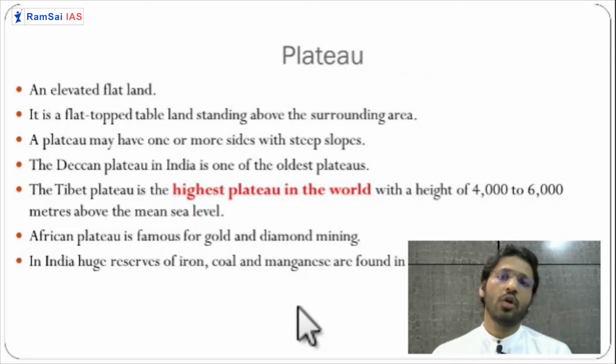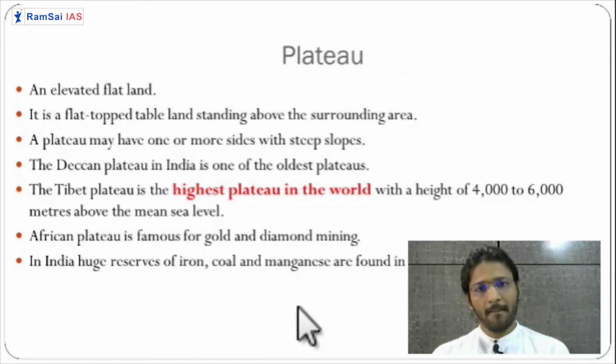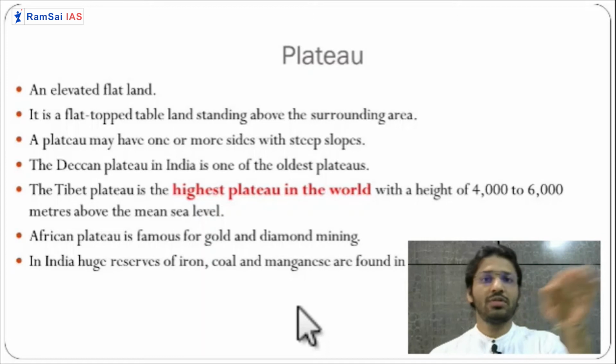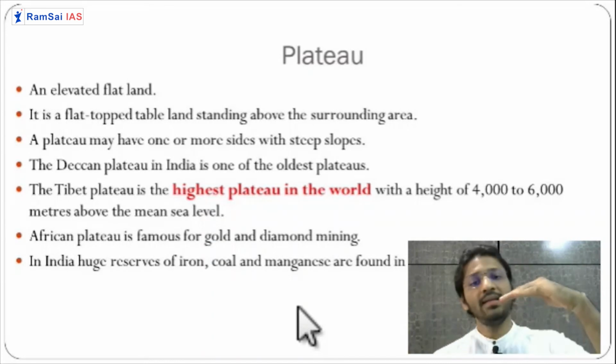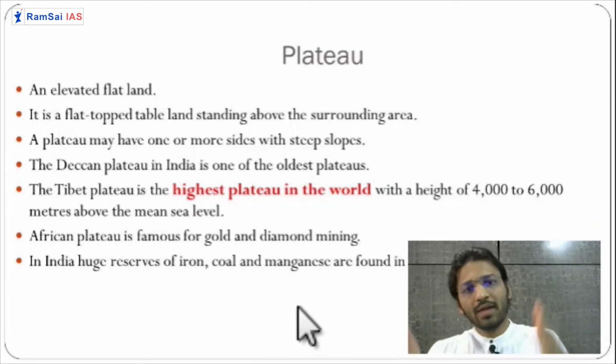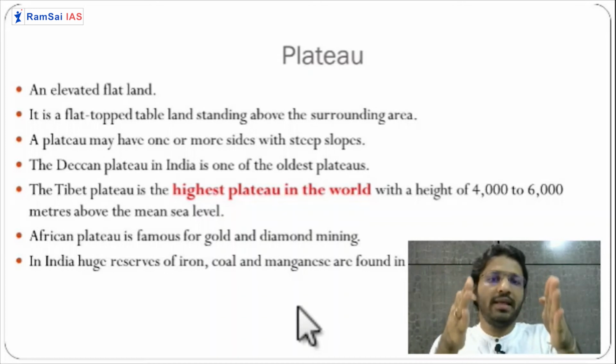Next subtopic under this chapter is the plateau. The difference between mountain, hill and plateau is that a plateau has a very flat surface, or we can call it a tableland. It is elevated compared to the surrounding land, but on the top it is flat. It does not have a summit. So it is an elevated flat land. Plateau sides have steep slopes like a hill or mountain, but on the top it is flat.